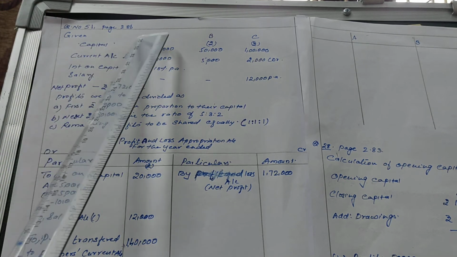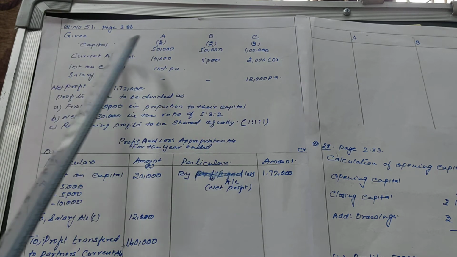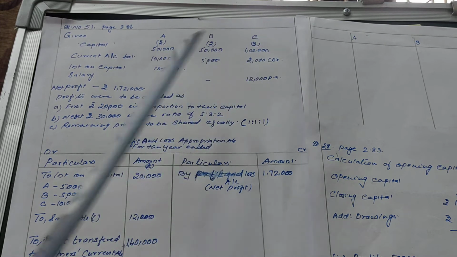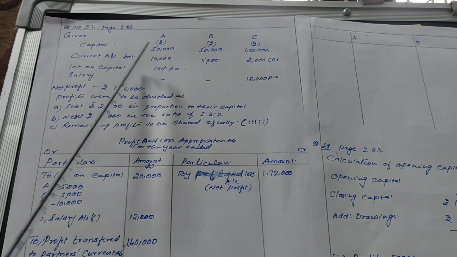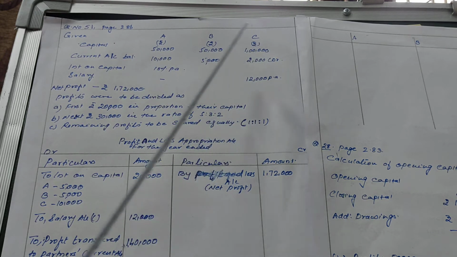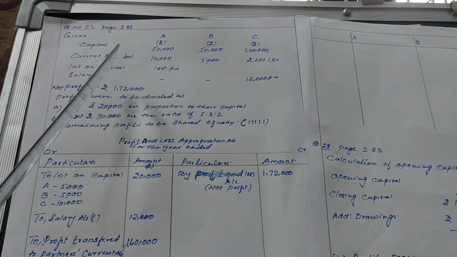There are three partners A, B and C. The capitals are 50,000 for A, 50,000 for B and 1 lakh for C. Current account balances are given, that is rupees 10,000, 5,000 and 2,000 debit. Current account balance being given means they are maintaining fixed capital accounts.